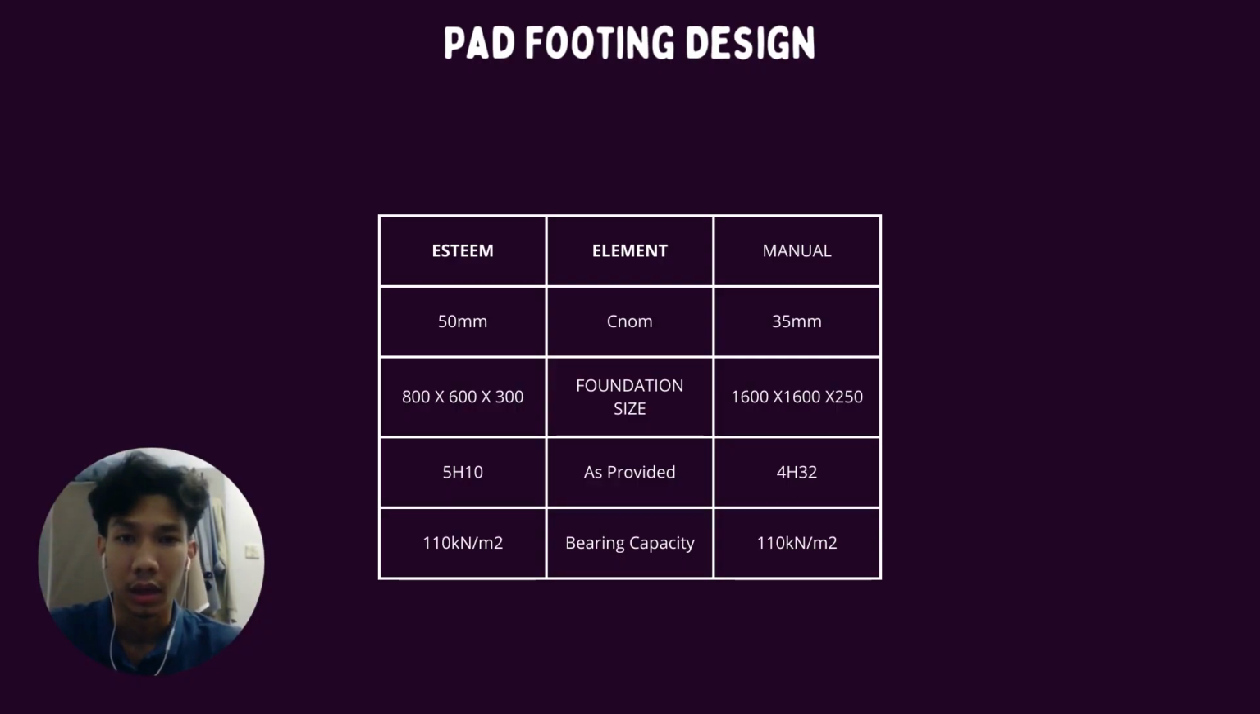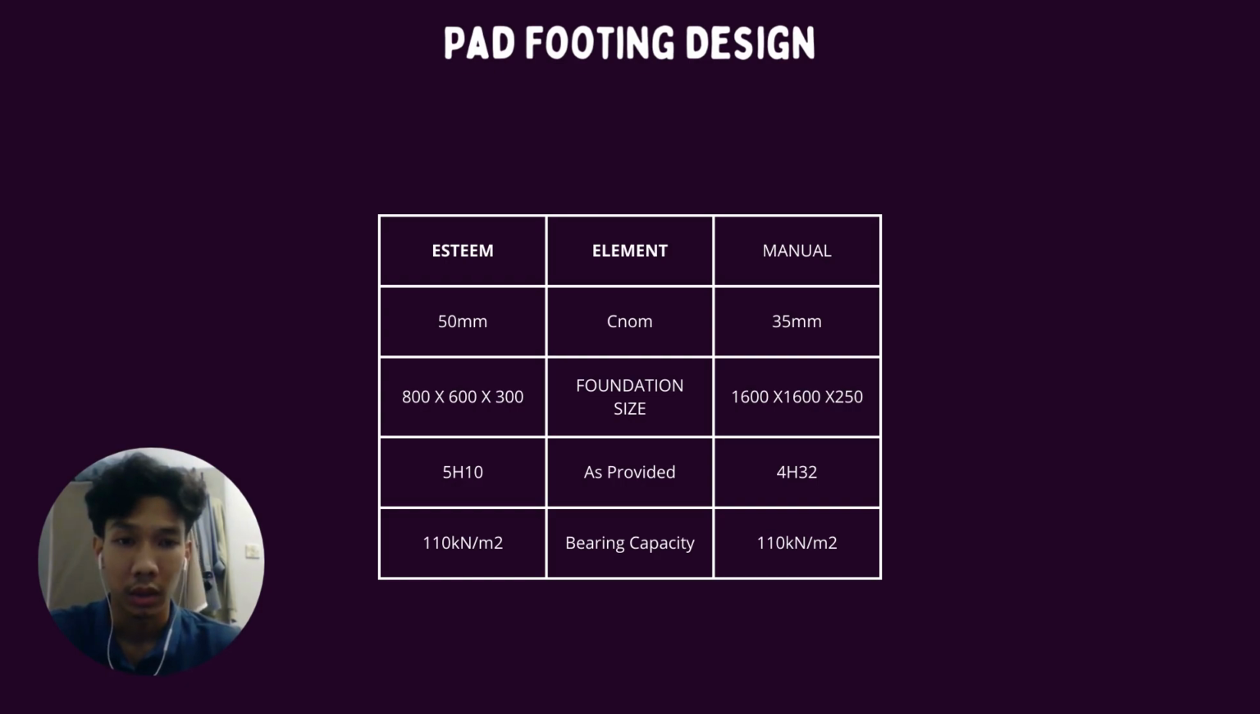And this is our pad footing design. In this design, we will compare Esteem and manual. The cnom for manual that we use is 35 mm, while Esteem is 50 mm, so the difference is 15 mm. The foundation size for the manual is 1600 times 1600 times 250. For the Esteem design, it is 800 times 600 times 300.